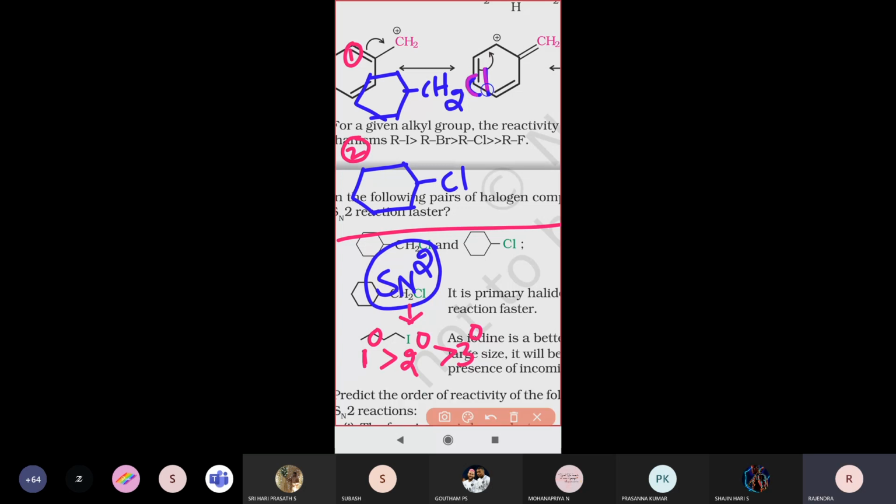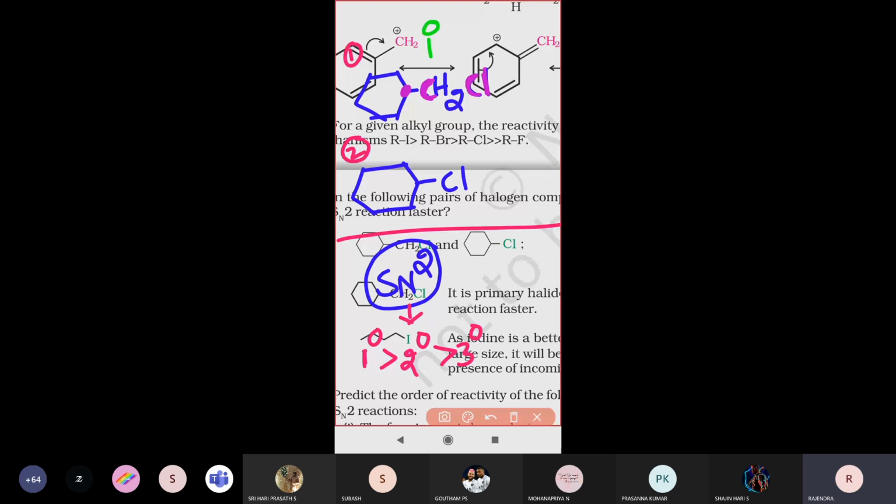Look at the halogen-attaching carbon, that means the carbon attached to chlorine. How many other carbon atoms are attached to this carbon? Either one carbon, two carbons, or three carbons. Here only one carbon. One carbon means primary. So this is a primary alkyl halide.